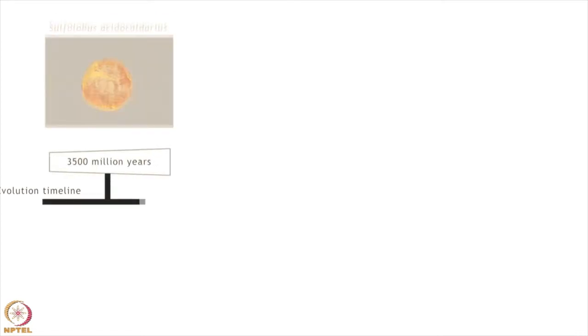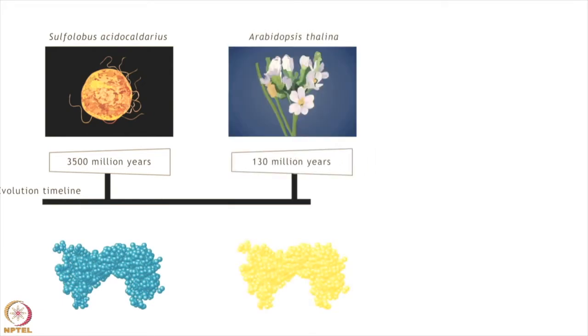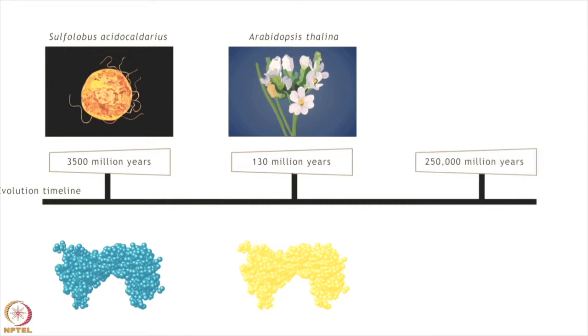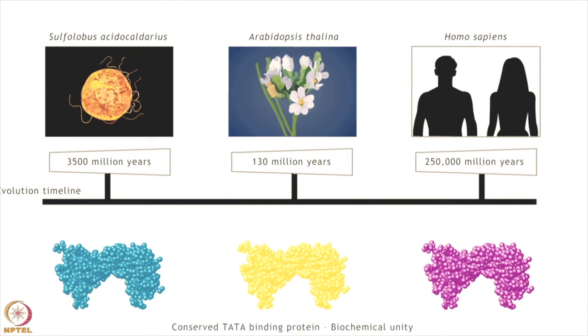Several proteins have been identified that possess similar three-dimensional structures and perform very closely related functions in organisms that are separated in evolution over billions of years. One such protein is the Tata box binding protein, which plays an important role in gene regulation.